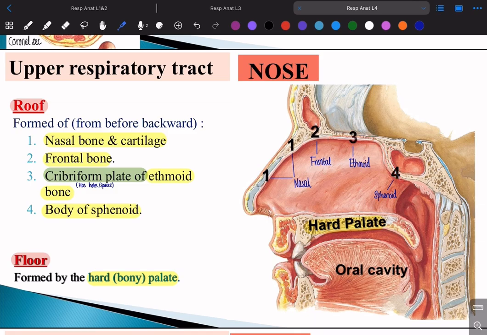body of the sphenoid. Okay, it's also a bone here on the cranial, one of the cranial bones. So the body of the sphenoid. So as we said here, we have 4 bones.